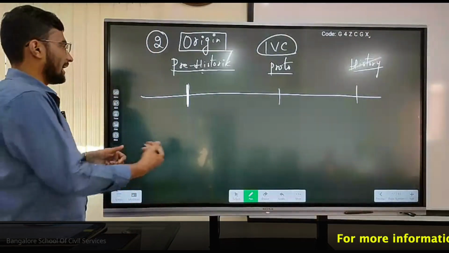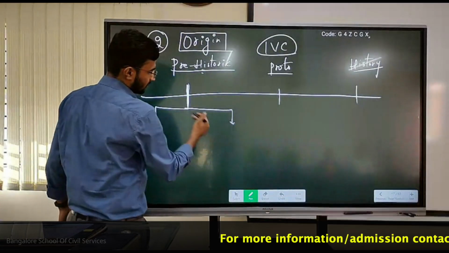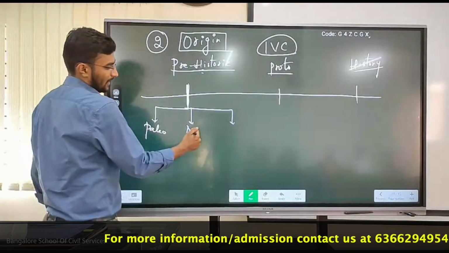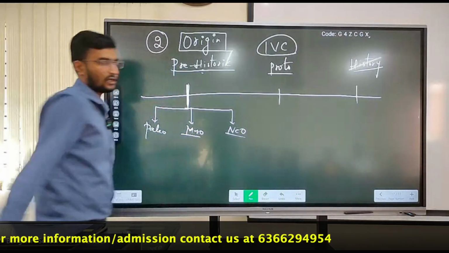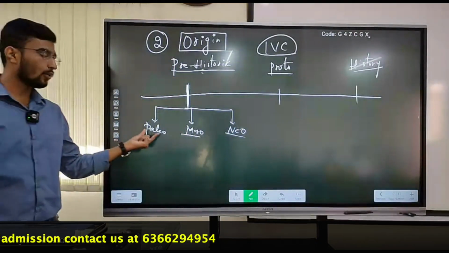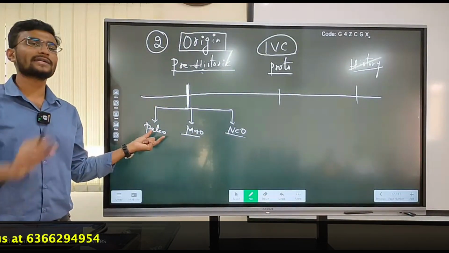There are three important stages: Paleo, Meso or middle, and the recent one, Neo, the Neolithic. Lithic is nothing but stone. With respect to the Paleolithic, there were just wanderers, just nomads.